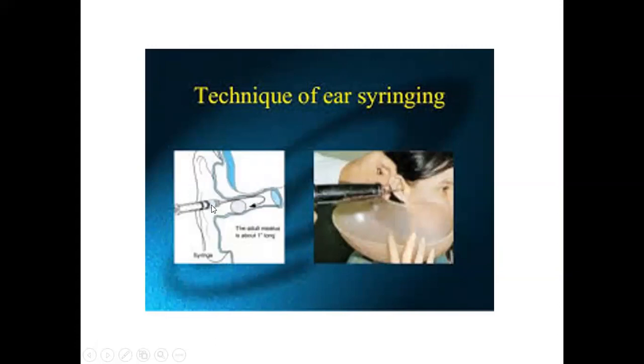The main catch is that if it is straight, it may push this foreign body or wax towards the tympanic membrane and will cause the perforation of the tympanic membrane, or may cause damage to the skin of the external auditory canal and then give rise to the infection. So the best thing is that you should push the water towards the roof of the external auditory canal so that it will come back to the floor, taking this rounded foreign body or the plug of the wax outside, which is collected into the kidney tray.